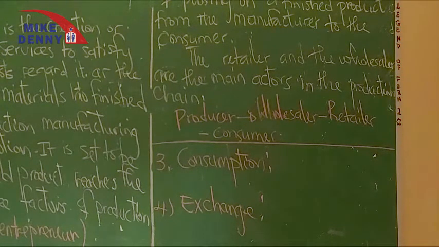So my dear students, exchange involves the settling of accounts. It can also be the buying and selling of goods. When goods and services change hands, we can say exchange has taken place.